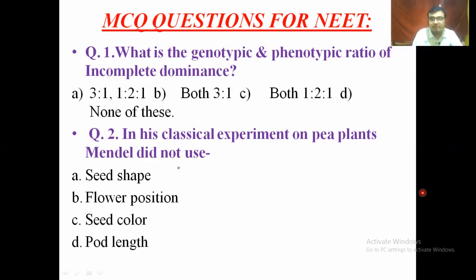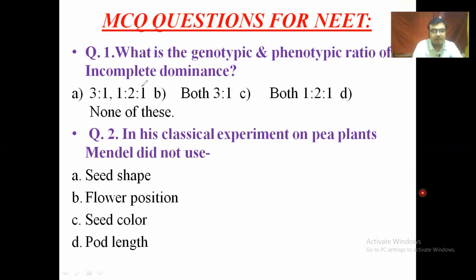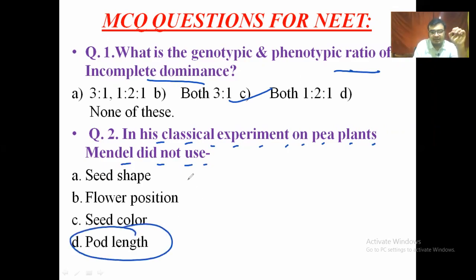First question: what is the genotypic and phenotypic ratio of incomplete dominance? Both are the same, and that is 1:2:1. Second question: in his classical experiment on pea plants, Mendel did not use the pod length. The other 3 characters Mendel perfectly used.